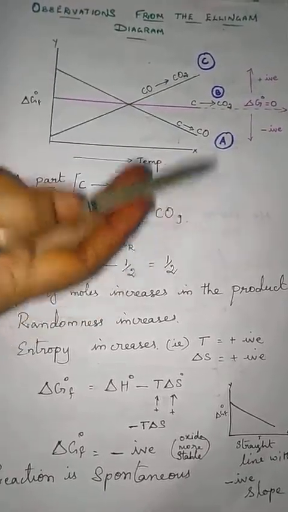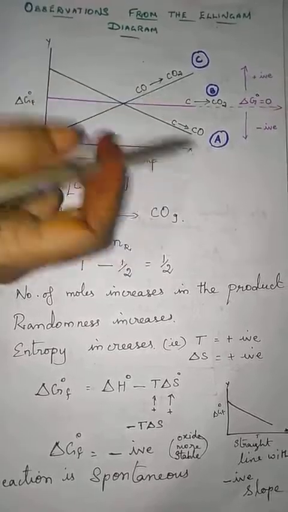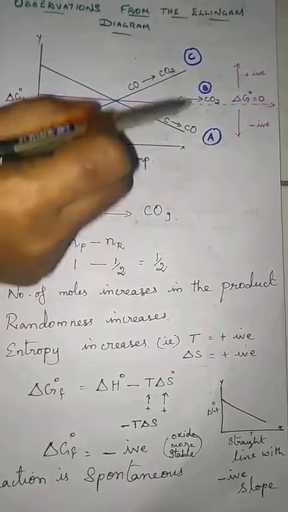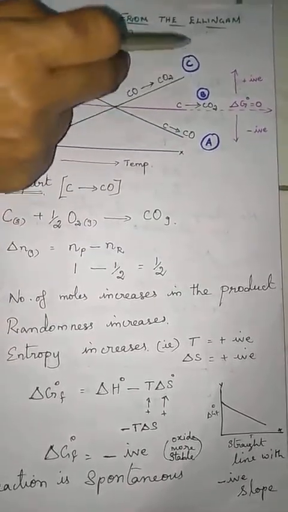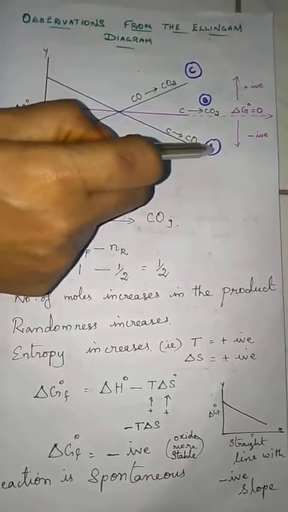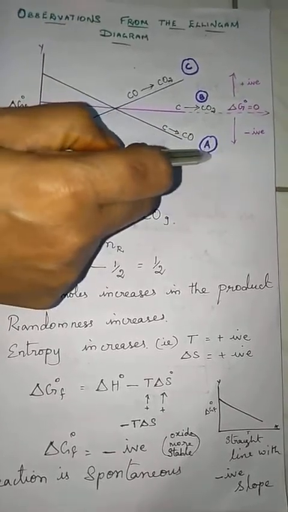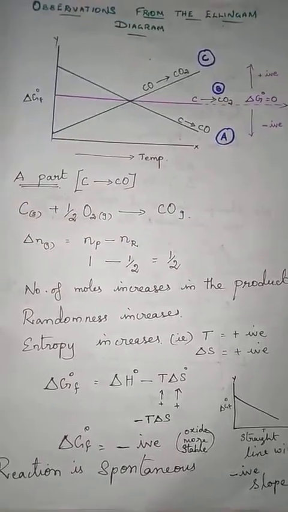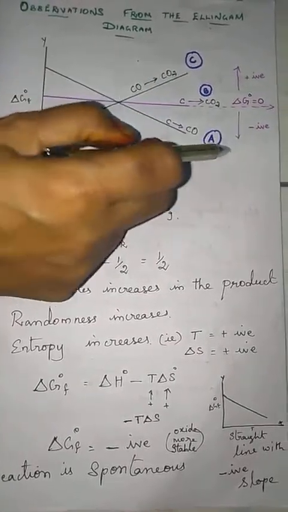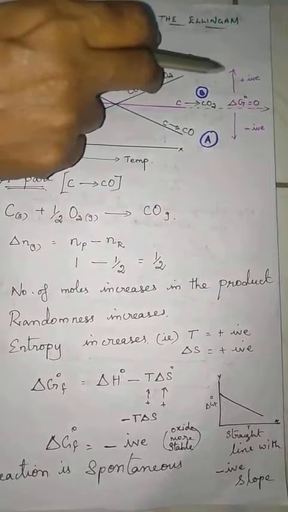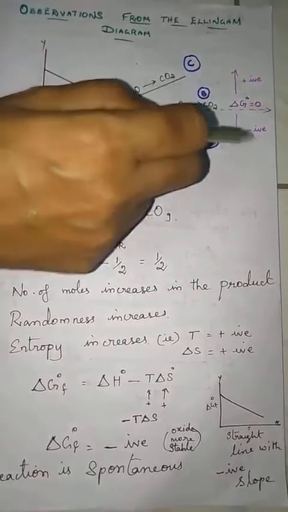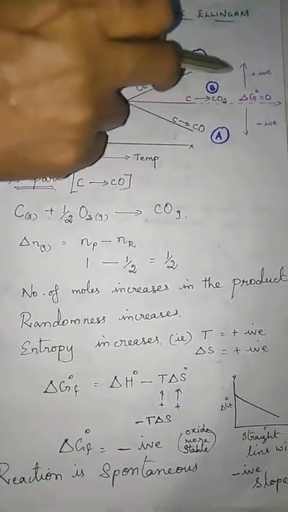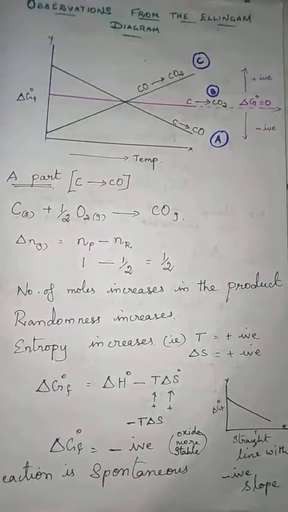Below ΔG equal to 0, this part becomes negative, and above the 0, this part becomes positive. Below the equilibrium it is a negative value, which means it is a spontaneous process. Above the equilibrium, the value is positive, and the reaction is a non-spontaneous process.